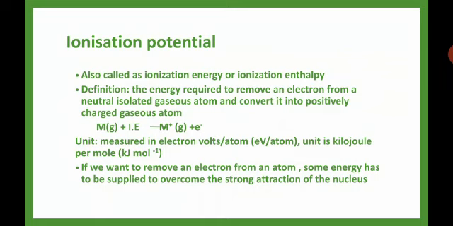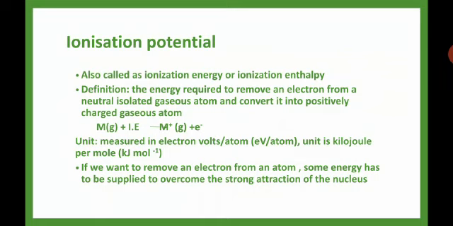So how does it vary down the group and across a period? Down the group, the ionization energy decreases with increase in the atomic size. Across a period, the ionization energy increases. Down the group, the ionization energy decreases. Across the period, the ionization energy increases.